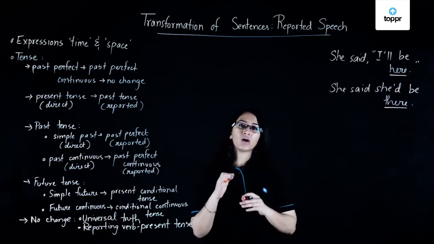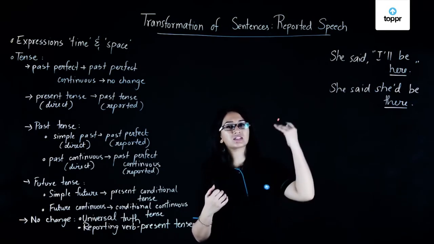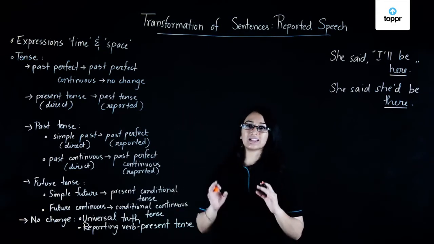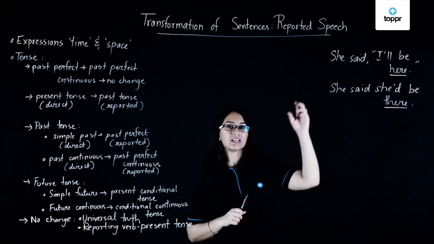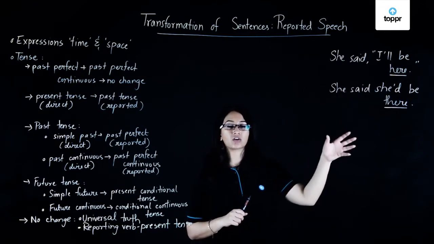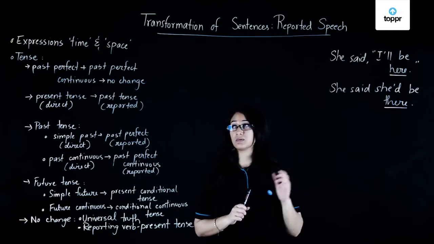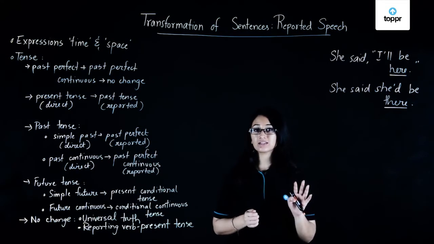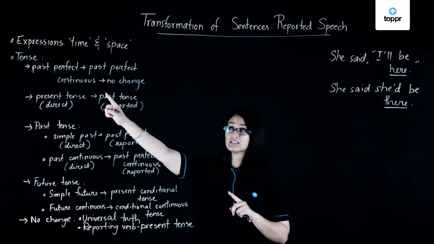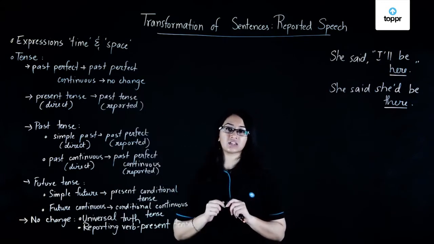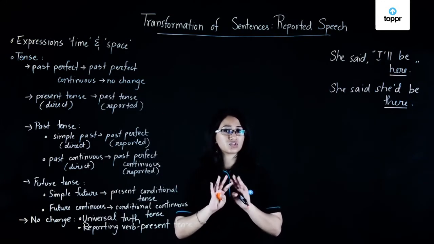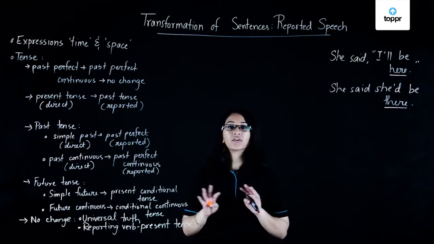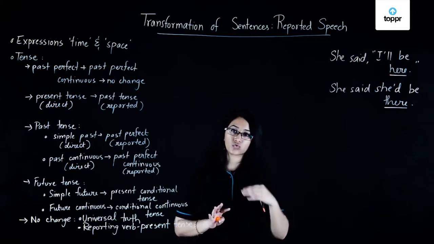Now we move on to another change that happens when we convert sentences from direct to reported speech. So one is regarding the tense. Depending on the tense in your direct speech, you have to change it accordingly when you convert it to the reported speech. There are two tenses where you don't have any change in the tense, and that's your past perfect tense and your past perfect continuous tense. If the sentence has either of those two tenses, then they will not undergo any change from direct speech to reported speech.